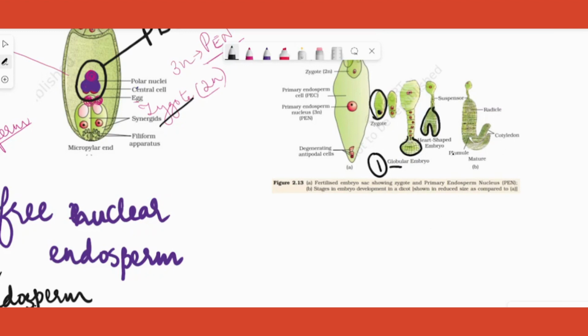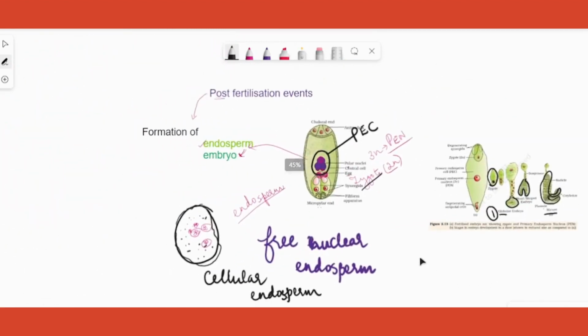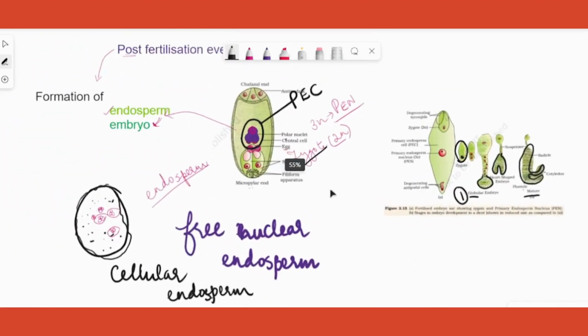In the third phase, it becomes the mature embryo, this one. So these are the stages of development of the embryo. This much you should know with respect to post-fertilization events if they ask you to write.